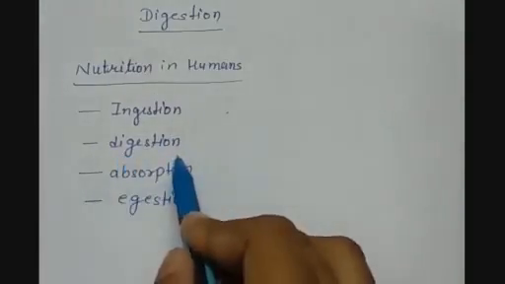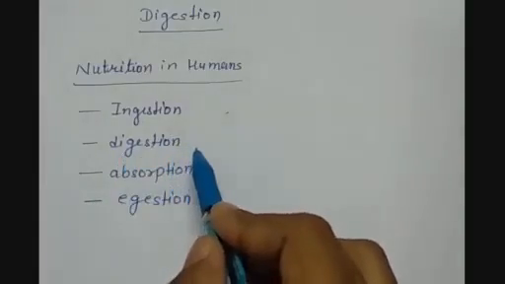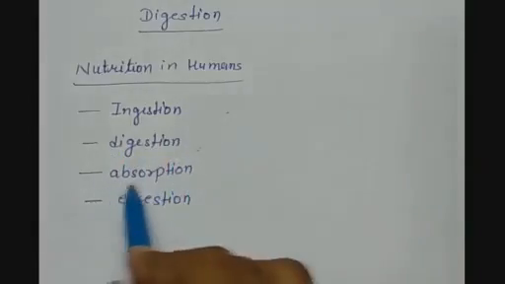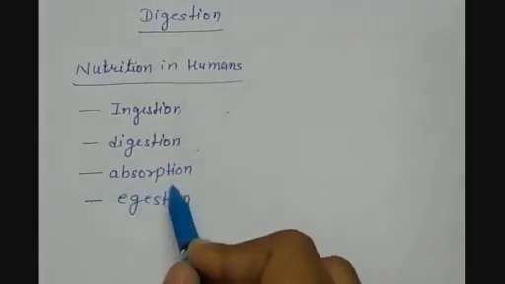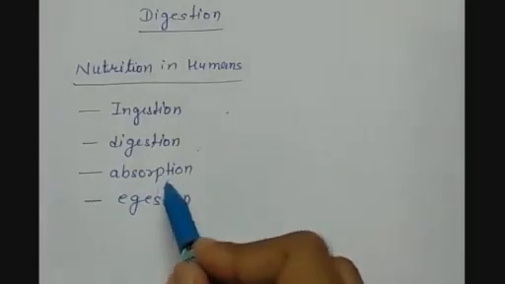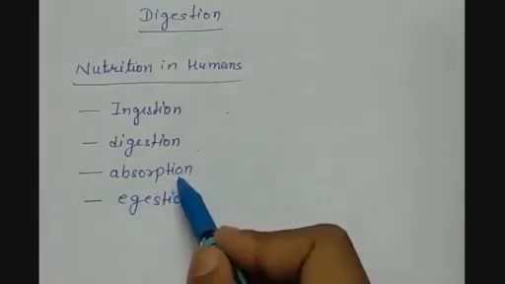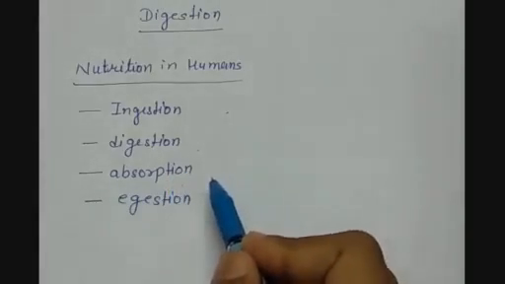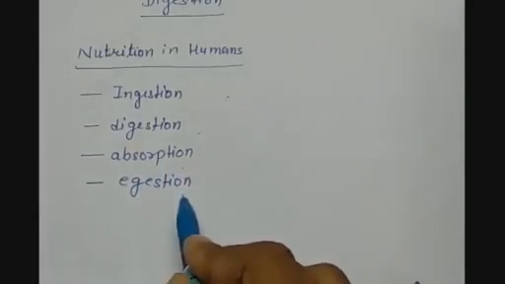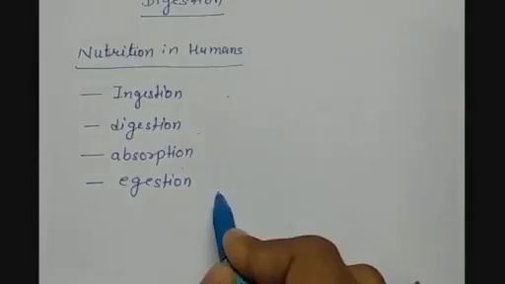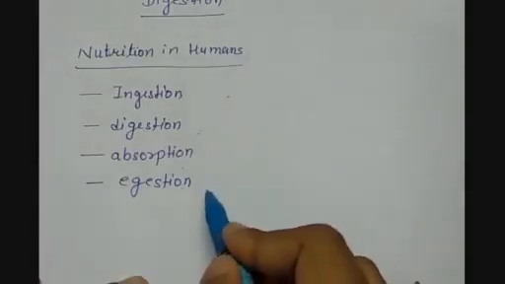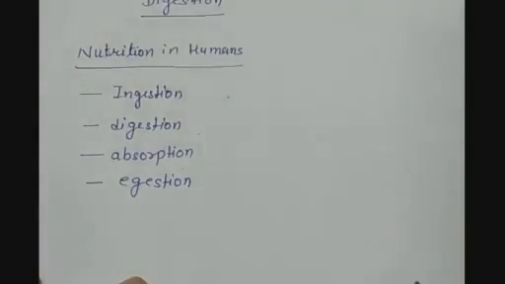Then, digestion, breaking down the complex food material into simpler form of food. Absorption. Then the simpler form of food is absorbed from the stomach or the alimentary canal into the blood. Then egestion. Egestion is the process of excreting out the waste material or the unused part of the food out of the human body. So these are all 4 steps.